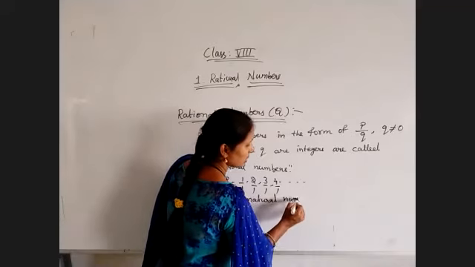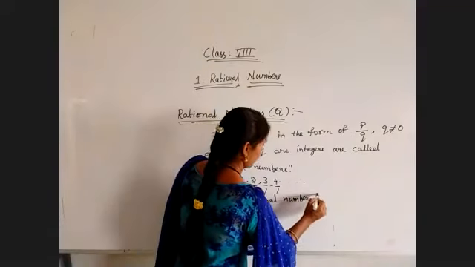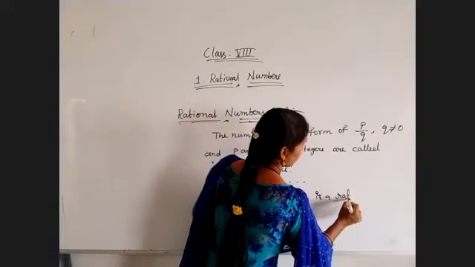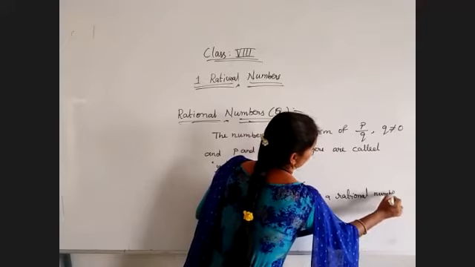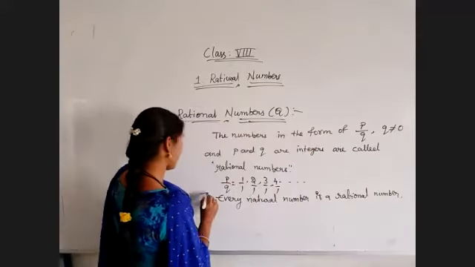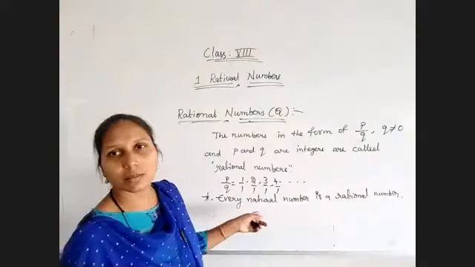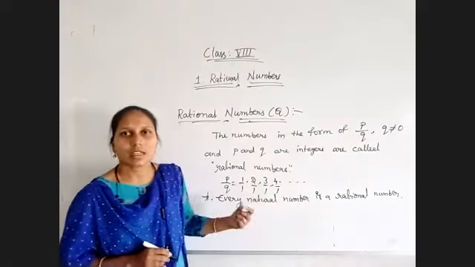First point: all the natural numbers are rational numbers.